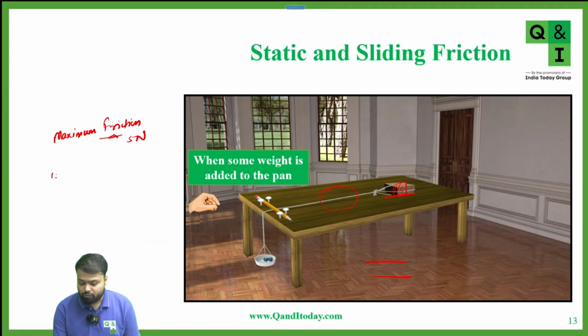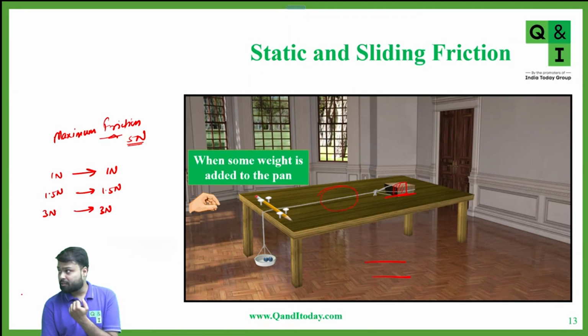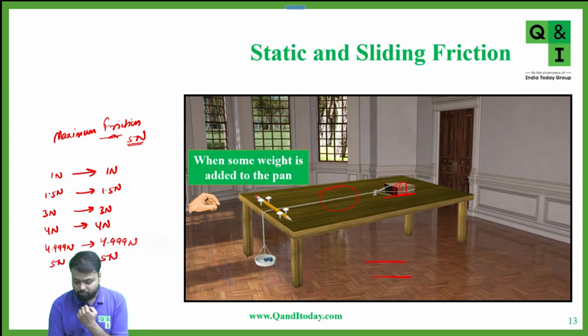Okay. If initially I'm applying a force of 1 Newton, what is the value of the static friction this time? If I'm applying a force of 1 Newton, that means this time the body is not moving. Why? Because the maximum friction that can act between the body and the block is 5 Newton. So the force of static friction is 1 Newton. I'm increasing the force to 1.5. Again, static friction becomes 1.5. I'm increasing the value to 3. Again, the force of friction is 3. I'm applying a force of 4 Newton. Again, the static friction is 4 Newton. I'm applying 4.999 Newton. The force of friction is again 4.999 Newton. I'm applying the value of 5 Newton. Again, the force of friction is 5 Newton.